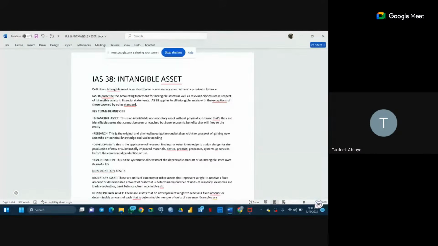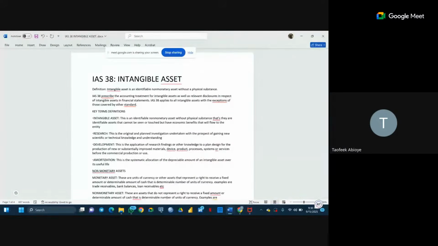Just like we know, the standards work interrelatedly. We are talking about IAS 16; you can link it to IAS 2, IAS 40, IAS 41, and at the same time we link it to this IAS 38. So basically what we'll be discussing under this standard is mainly those intangible assets that are not covered by any other accounting standard. So let's look at some key definitions.